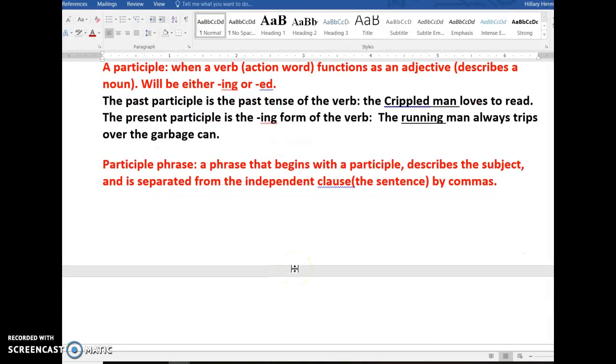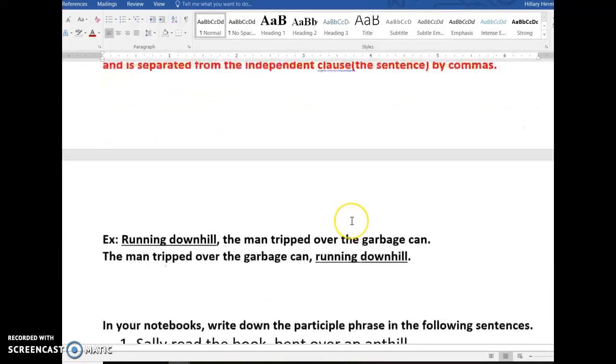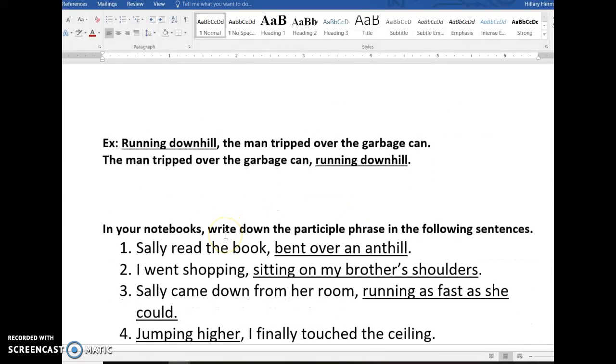A participle phrase is a phrase that begins with a participle and describes the subject and is separated from the independent clause or the sentence by commas. For example, running downhill, the man tripped over the garbage can. So running is your participle, and running downhill is your phrase. The man tripped over the garbage can, comma, running downhill. And the participle phrase, again, like the appositive, can be taken out of the sentence, and it still makes sense.